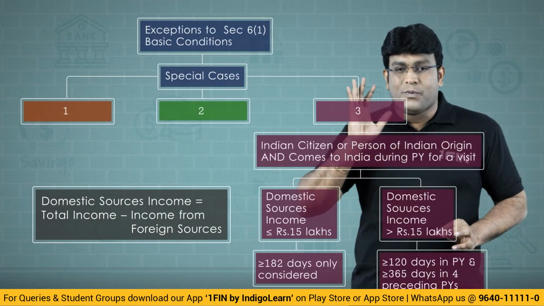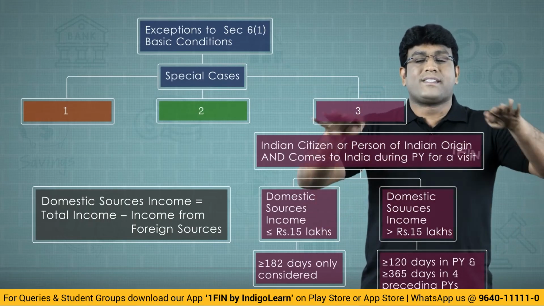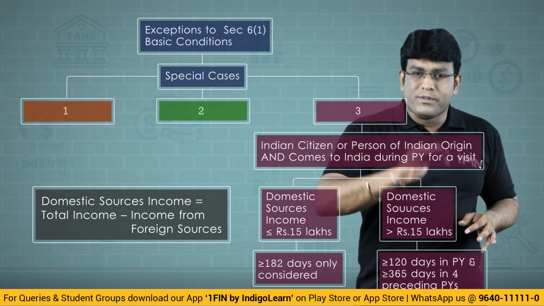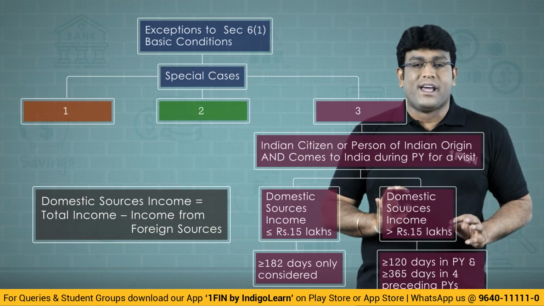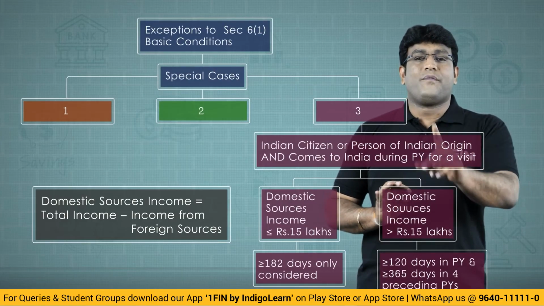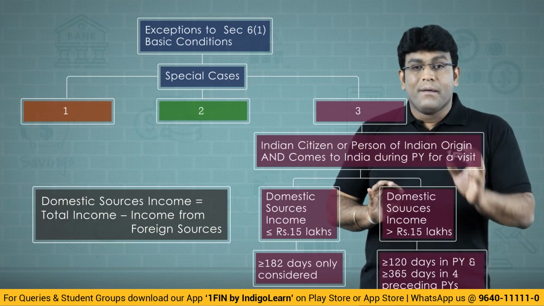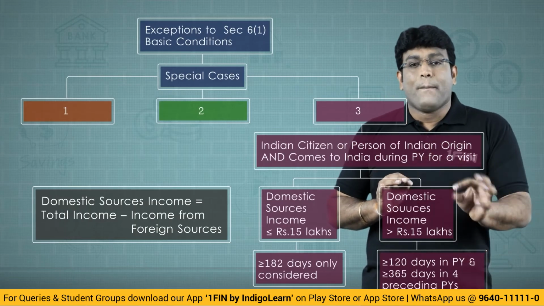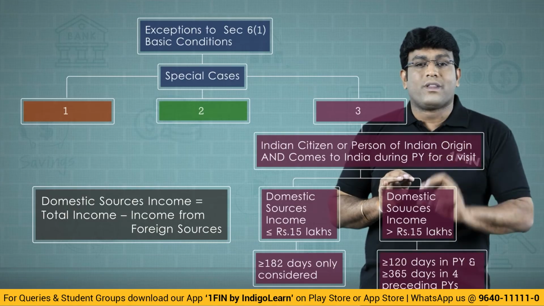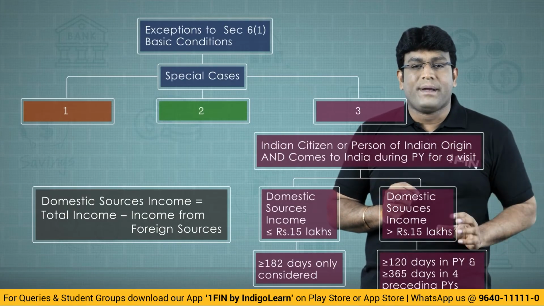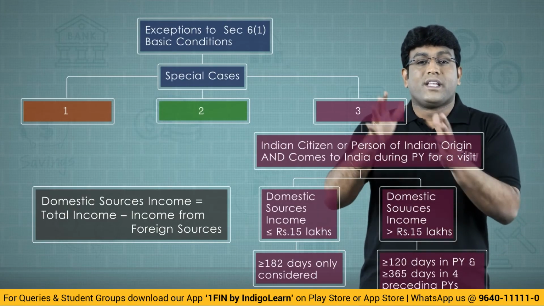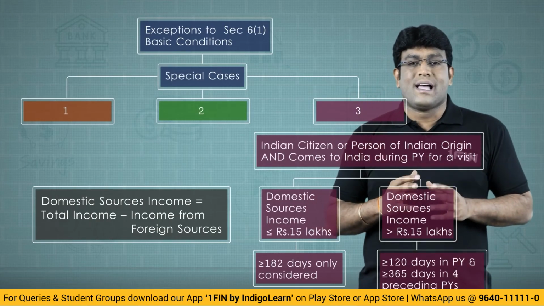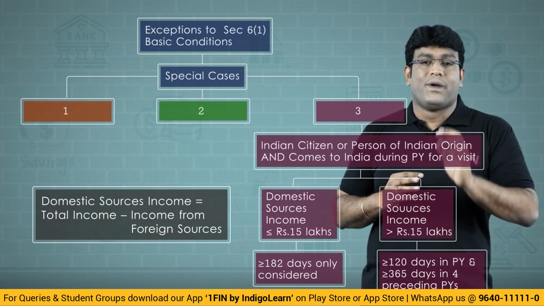So what is the special case? What they told is that the first basic point is Indian citizen or a person of Indian origin who comes to India for a visit during the previous year is regarded as resident only if he satisfies the 182 days condition. But we will not apply 182, we can apply 120 and 365 provided your total income is more than 15 lakhs. And total income means total income other than foreign sources. Very interesting point. Let's take a brilliant example to understand this point in the right way, my dear friends.